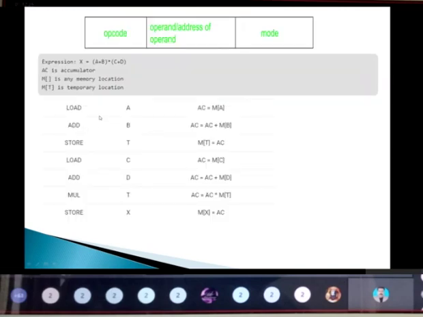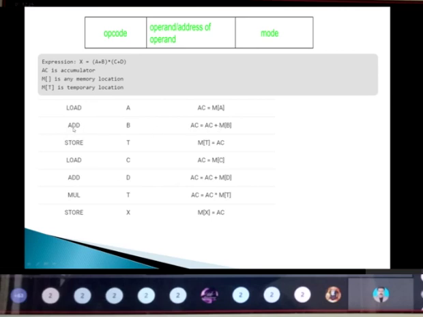Next, because I'm using only the accumulator here, I can store in one place. So using the accumulator only, I am able to store in the one address instruction. That you need to keep in your mind. Next, between A and B, it is going to perform the operation addition. So add B means it's going to add A and B. That is the operation I'm going to perform.